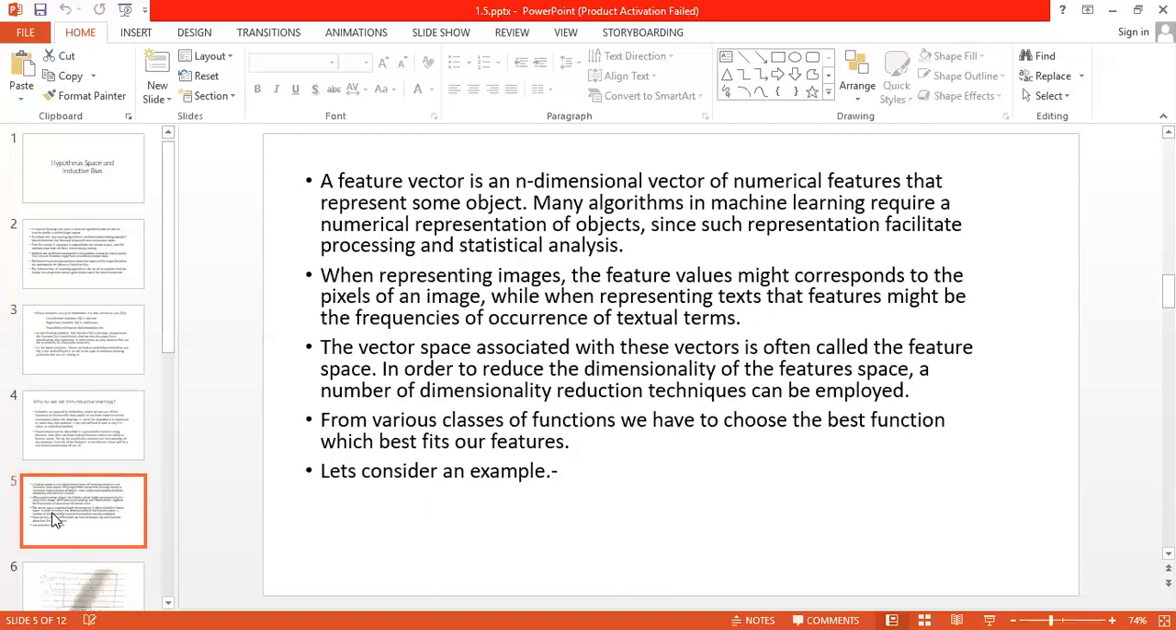The vector space associated with these vectors is often called the feature space. In order to reduce the dimensionality of the feature space, a number of dimensionality reduction techniques can be employed.